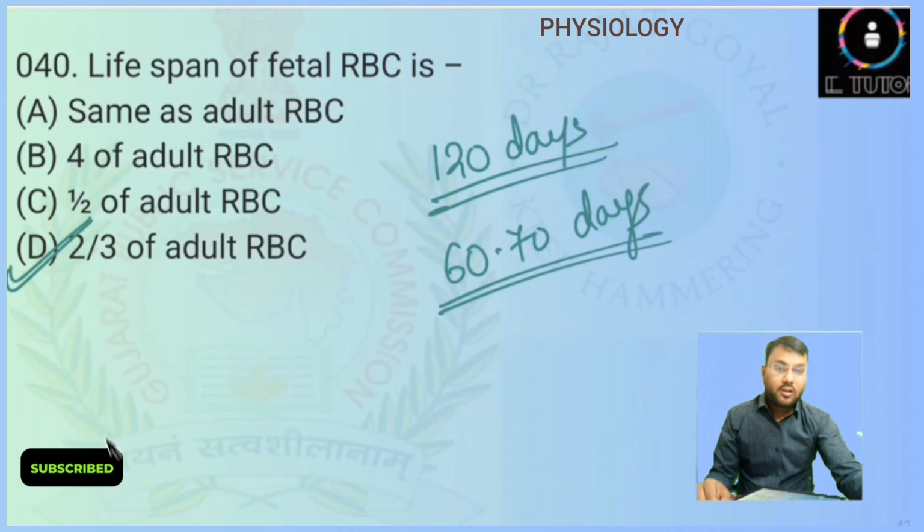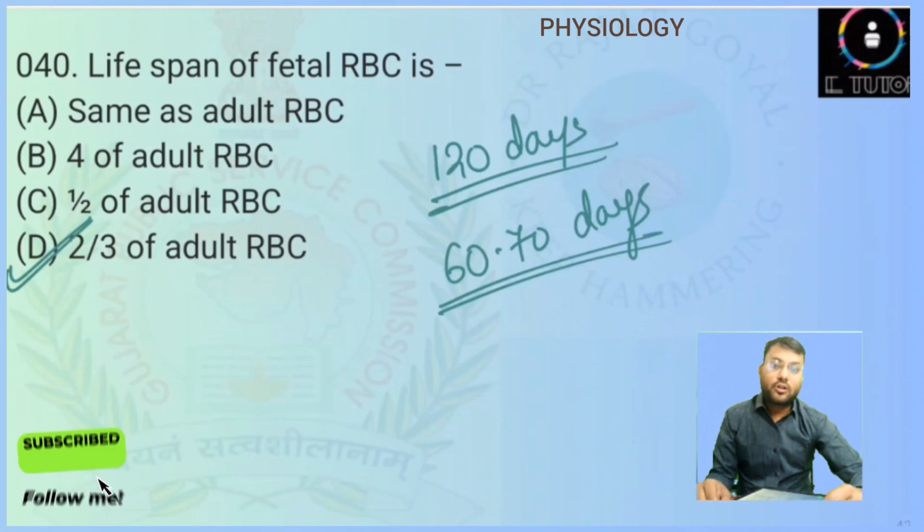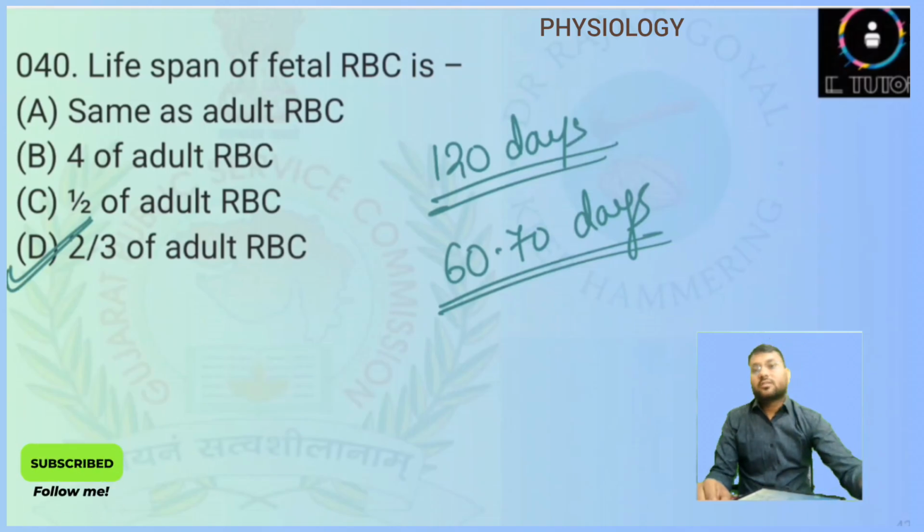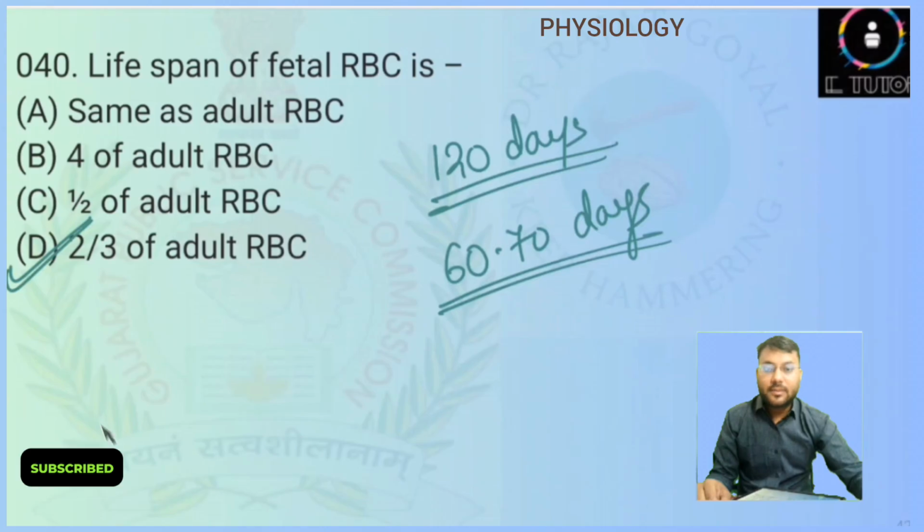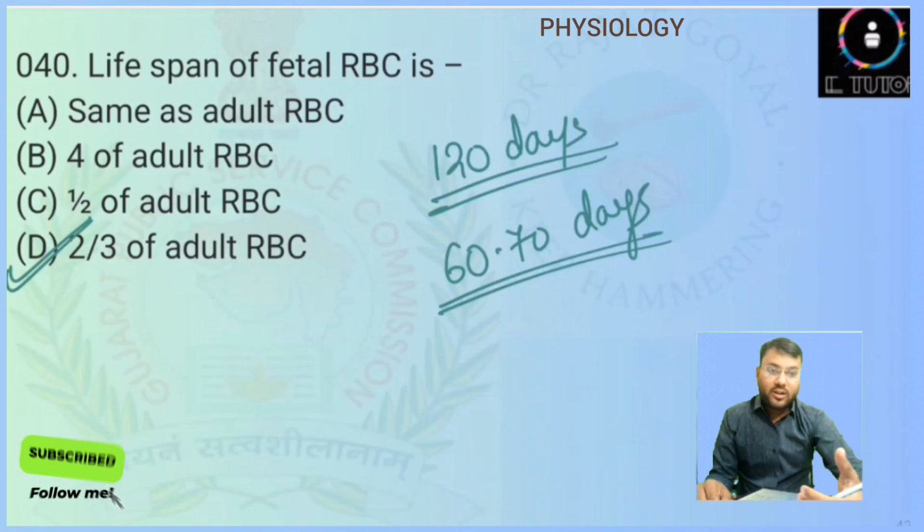So these are all the questions which were asked in physiology in the 2021 papers, and most of the questions were very direct questions, one liners, so we have not discussed them in detail. And for any kind of state MO exam, generally the questions were direct or one liners, so you have to read the fact based question one liners and not go into the detail of any topic.